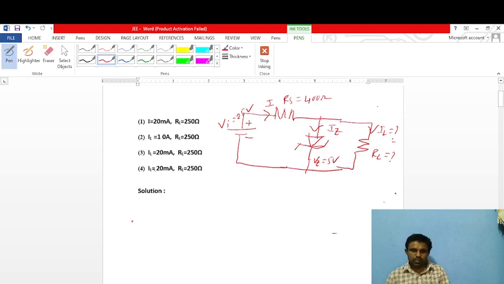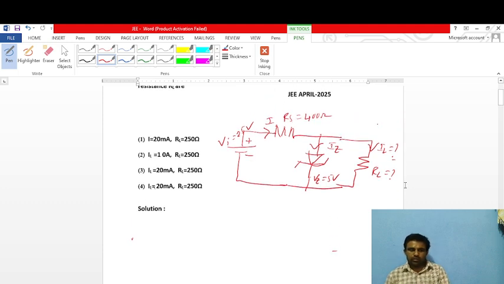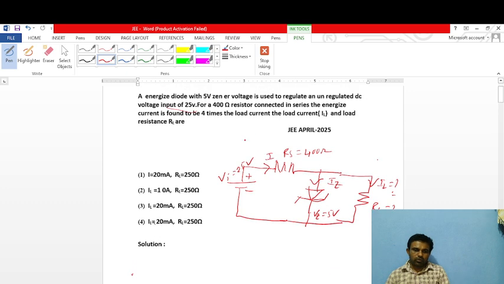To find the load current, we have to apply Kirchhoff's current law to the whole circuit. The statement of Kirchhoff's current law is: the sum of the currents entering the node is equal to the sum of the currents leaving the node. Here this one is the node. Current I is entering this node, IZ is leaving this node, and IL is also leaving the node.